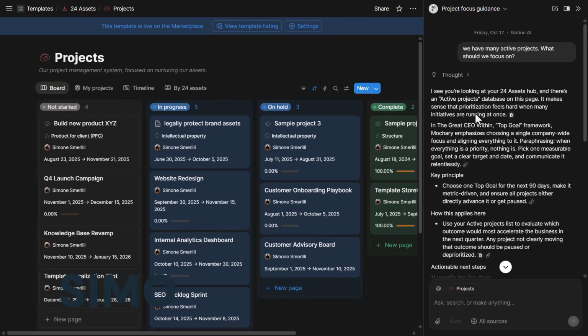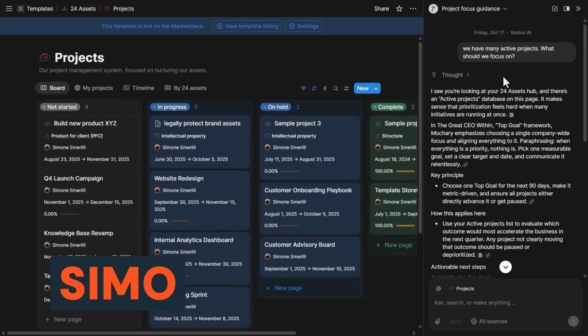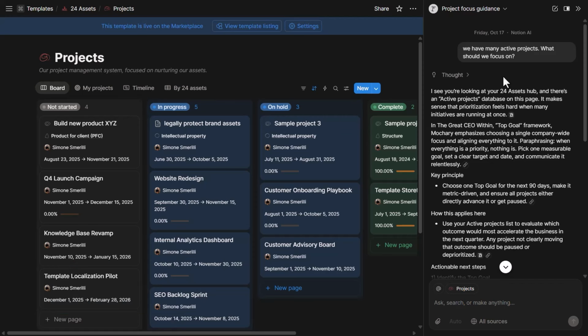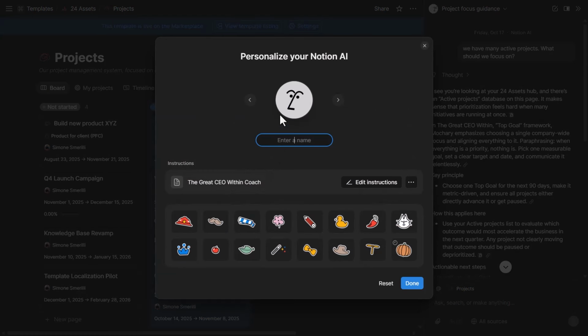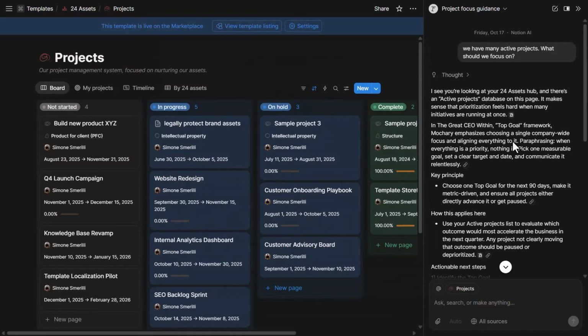For example, say I'm on my company operation workspace and I want help with prioritizing projects, because there are many projects in here. I can see that I've set the agent AI personality to be the Great CEO Within coach that pulls from The Great CEO Within by Matt Mochari, which is a very popular book, especially within the startup ecosystem in the US. And you can see I ask about what we should focus on, and the agent works through the